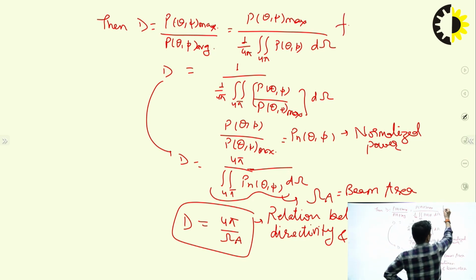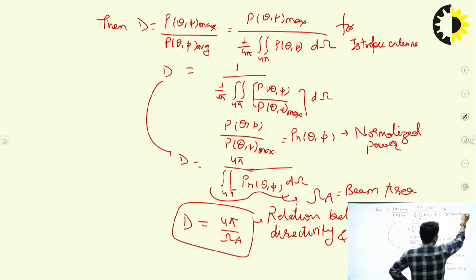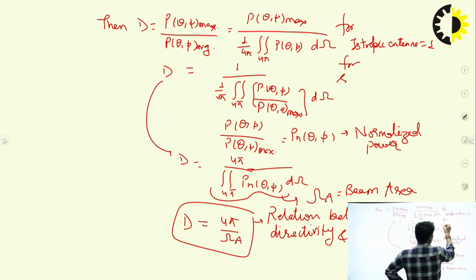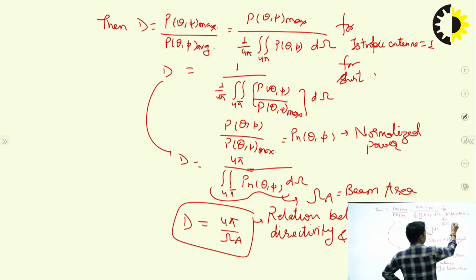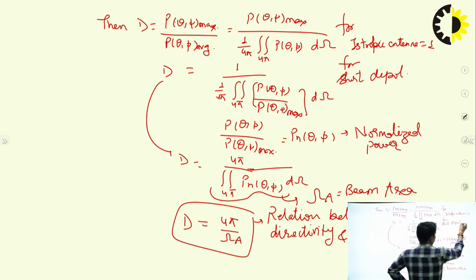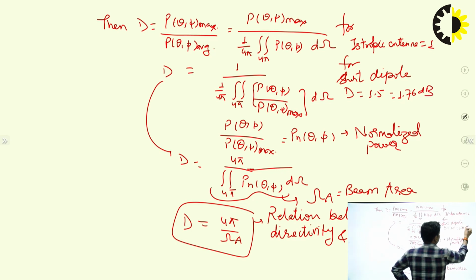Some important terms here: for an isotropic antenna its value will be 1, and for any short dipole this D value will be 1.5 or 1.76 dB.